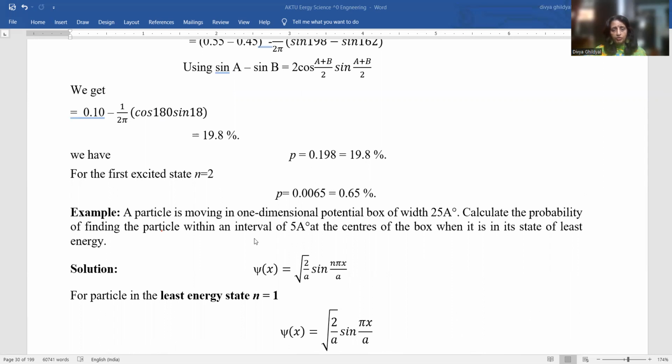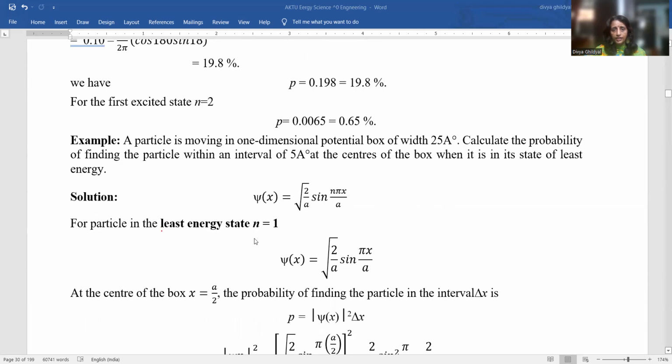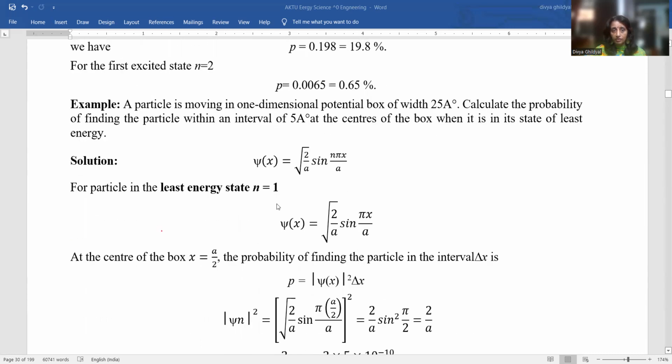A particle is moving in a one-dimensional potential box of width 25 angstrom. Calculate the probability of finding the particle within an interval of 5 angstrom at the center of the box when it is in its state of least energy. Least energy will be in n equal to 1.